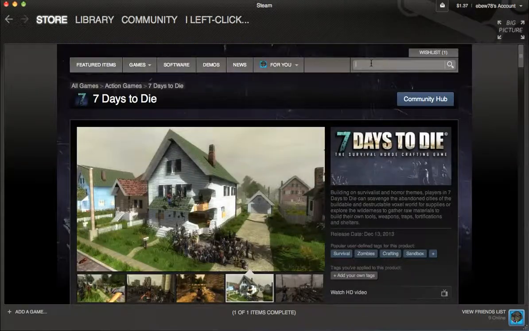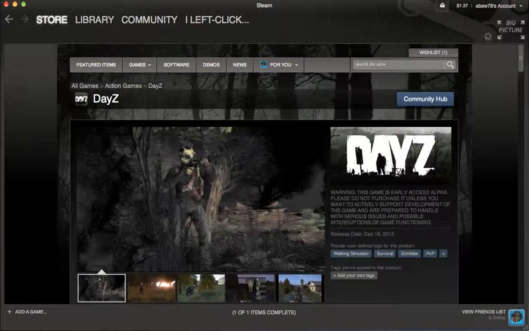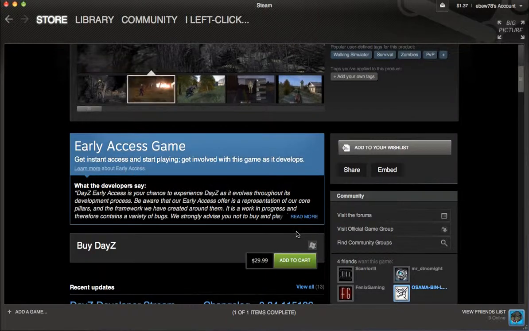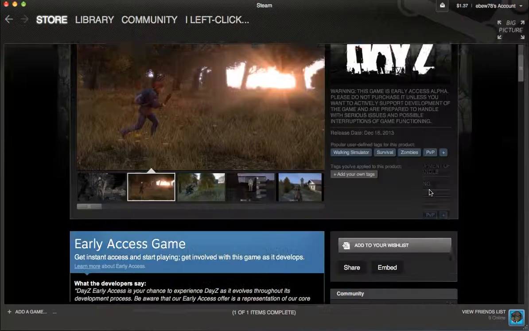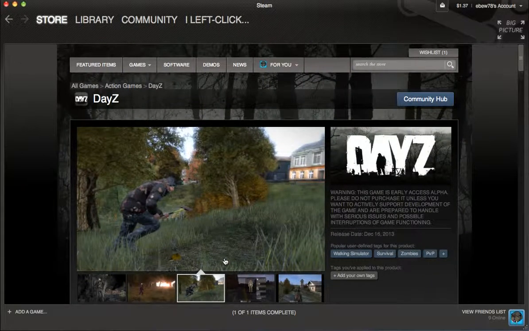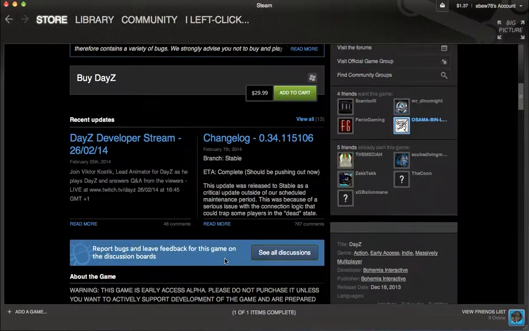So I think DayZ, in its current state, is doing this the best way. It's telling you it's a work in progress. Do not buy it unless you want to help the development of the game. Now, I do think charging $30 for it is also not okay, being that on Steam, the majority of games don't go past $30, except for AAA games.